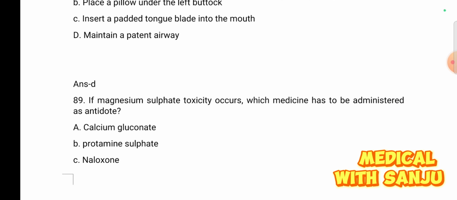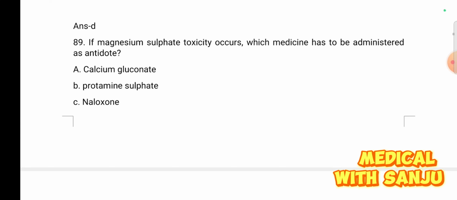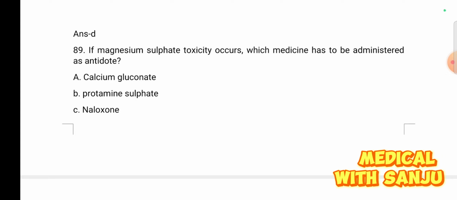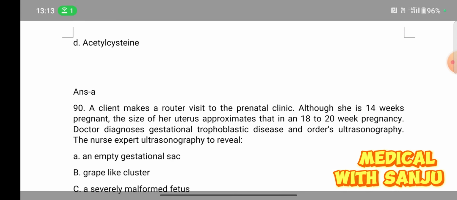Question number 89. If magnesium sulfate toxicity occurs, which medicine has to be administered as antidote? Option A, calcium gluconate, option B, protamine sulfate, option C, naloxone, and option D, acetylcysteine. The antidote of magnesium sulfate is calcium gluconate. Option A is right answer.